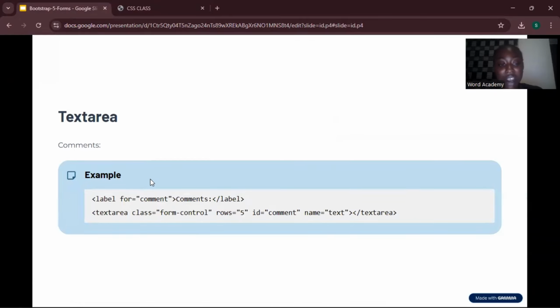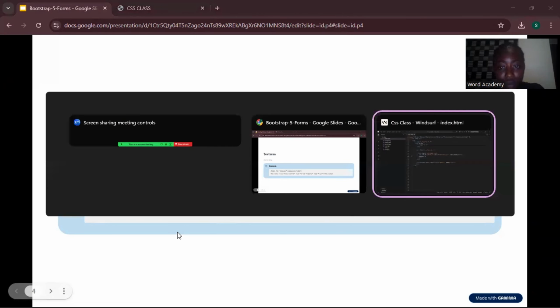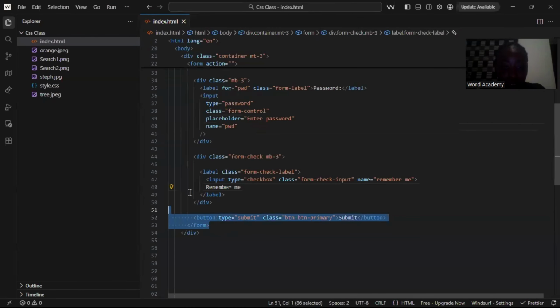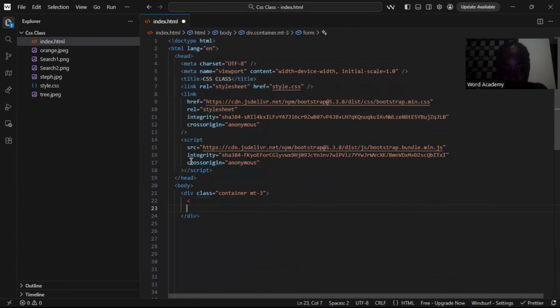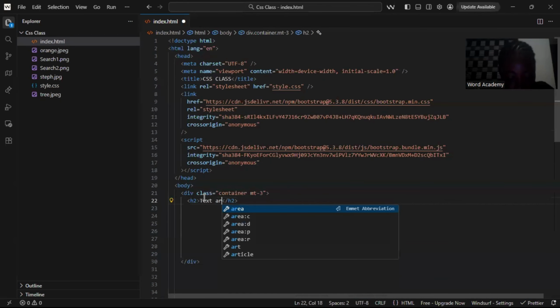We have text area. So this is an example for text area. So let's work around that. We can just remove all of this, just for us to work on our text area. Then we have our div. The first thing we are going to do is say H2, and we can say text area.